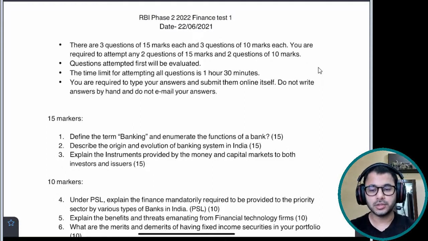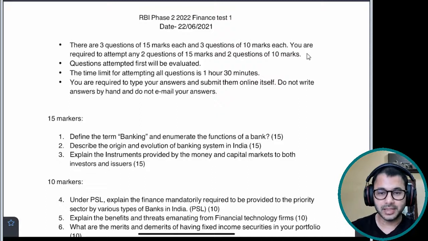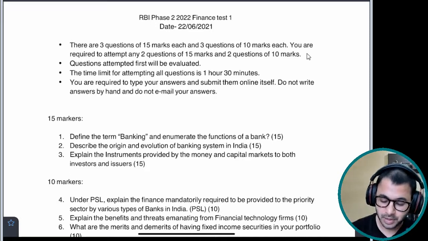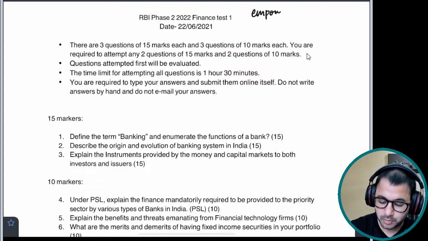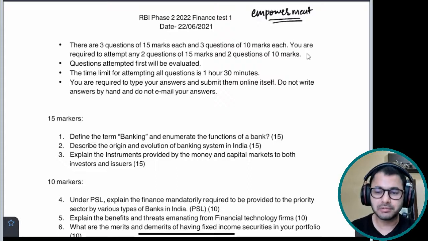Today we are going to discuss the first test of finance, the answers to the first test of finance descriptive, which is a practice test. We are not only going to discuss what has been written as a sample answer by me, but because I've been talking about inculcating a sense of empowerment where you can critically analyze and test your own paper, the same will be followed here.